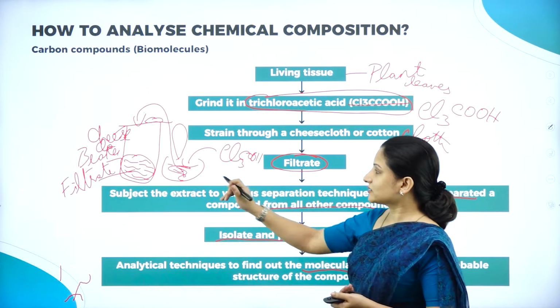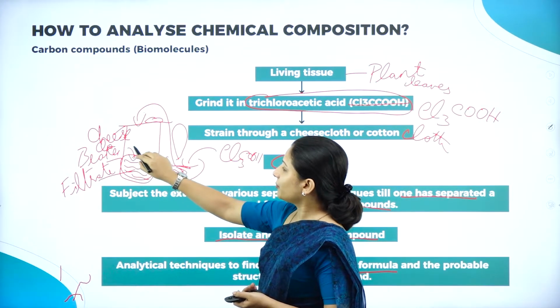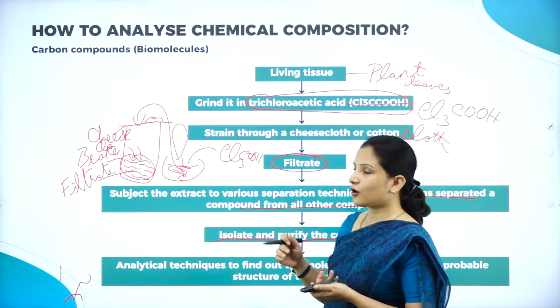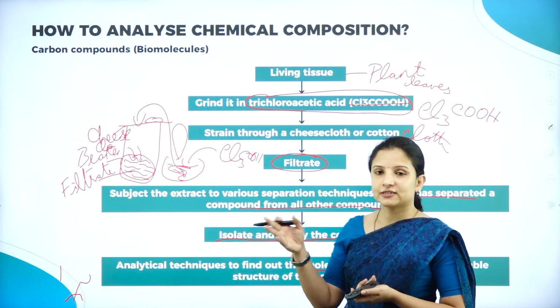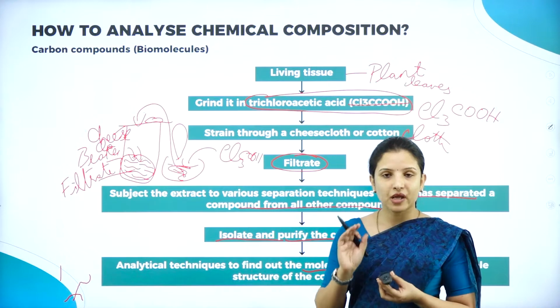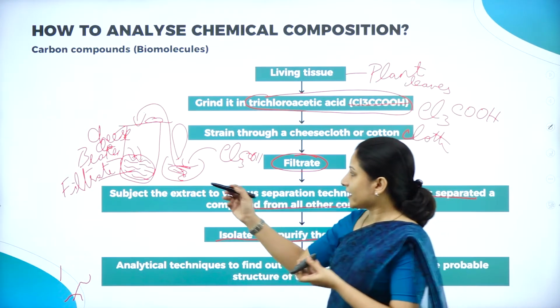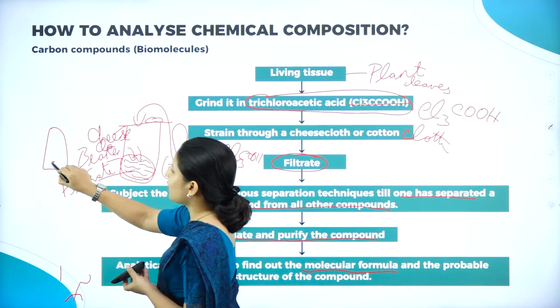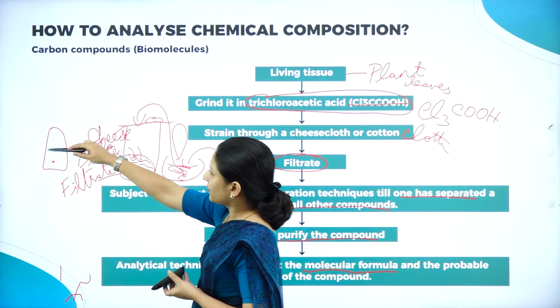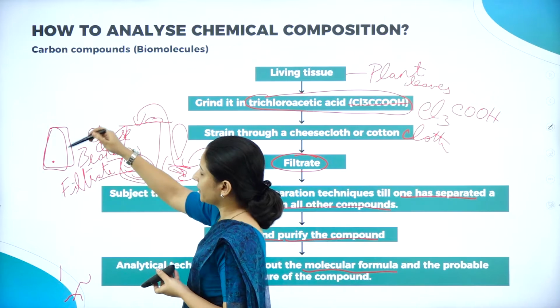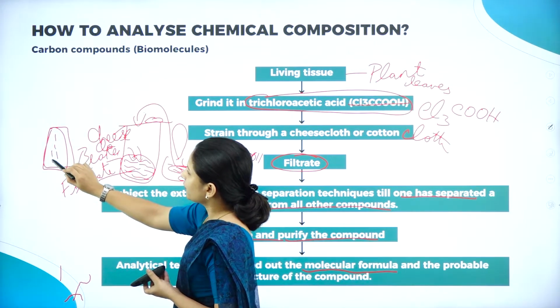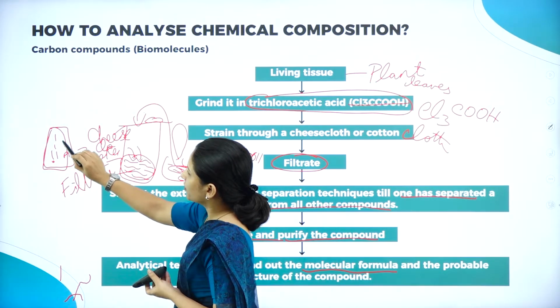Just like that, it is difficult to say what compound is there exactly. So first I'll put it to an experimental procedure called paper chromatography. I'll put a small amount of the liquid onto the chromatography paper, and now all the compounds will get separated, maybe compound A, compound B, compound C.